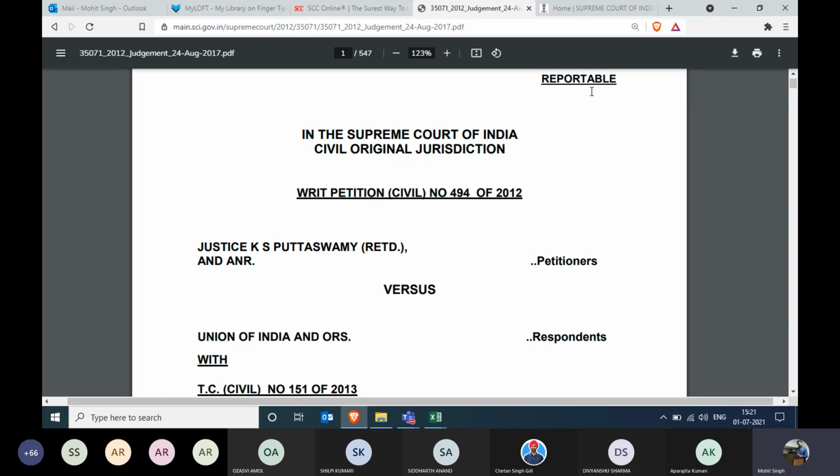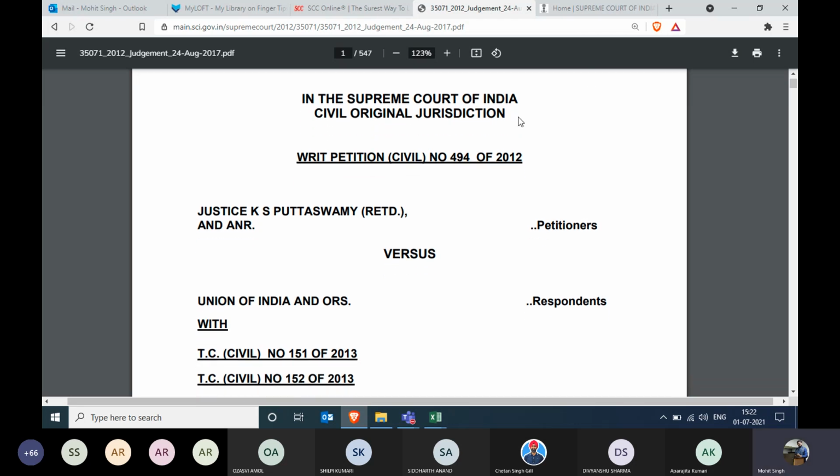Reportable simply means that the judges have affirmed that it is good for reporting. It is an important judgment. We also include the non-reportable judgments, which are not so important as per the judges. But in SCC Online, you can find reportable and non-reportable judgments as well. You can also find the orders.